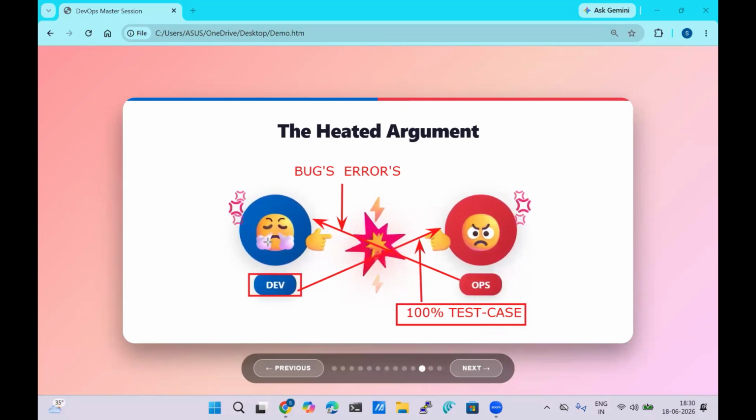You haven't performed operations well. So that's the reason our application has failed.